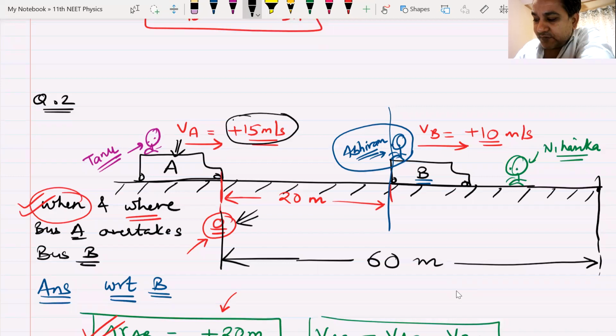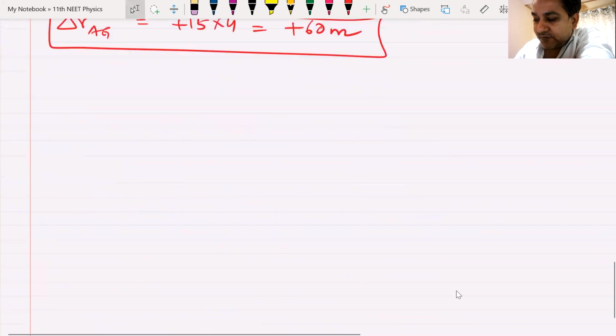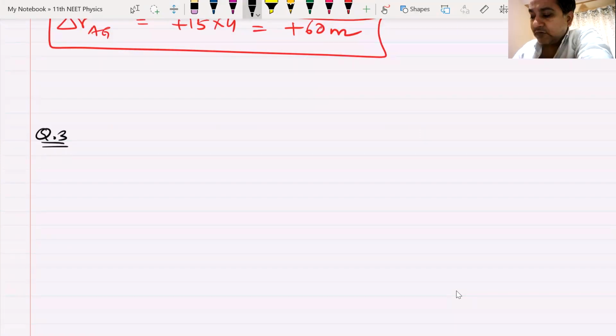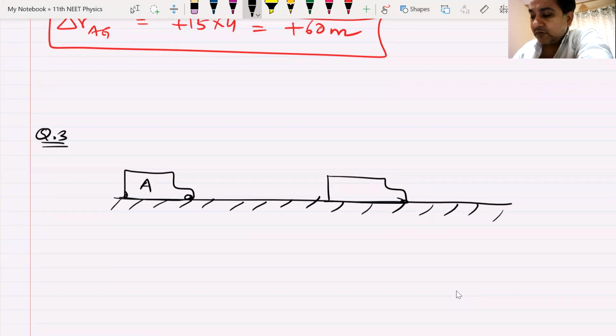Okay. Well, since you have solved this, here comes the next one for all of you. Similar question, similar concept. This is ground or road. This is my revolutionary bus, plus 20.